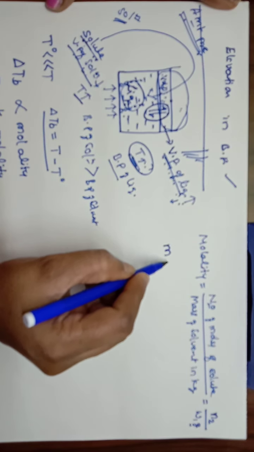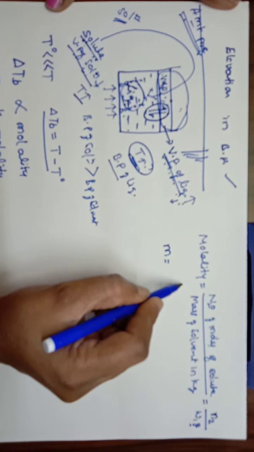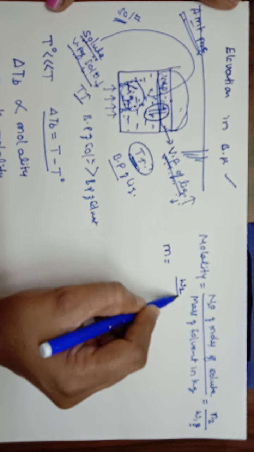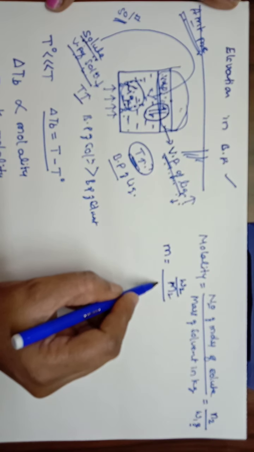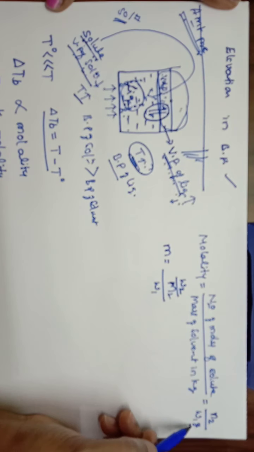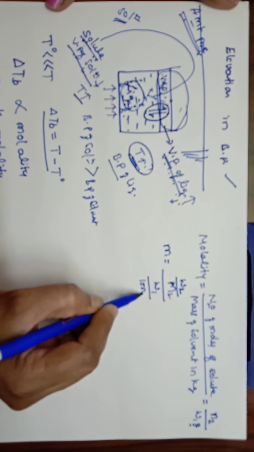That is molality, small m, is equal to, so number of moles of solute can be determined by using the equation W2 by M2. Similarly, W1 we will write as it is, and we have to convert the grams into kg. So for that we need to divide by 1000.